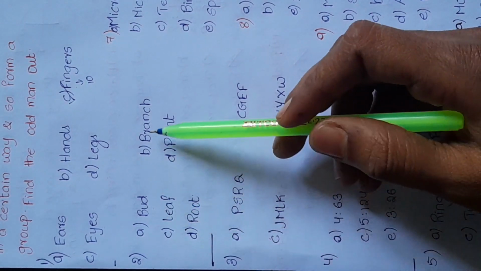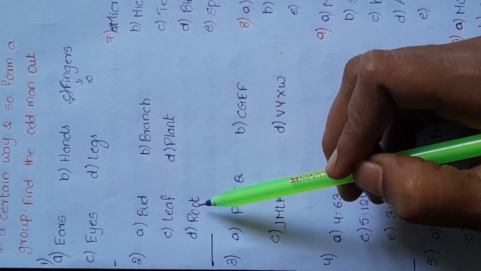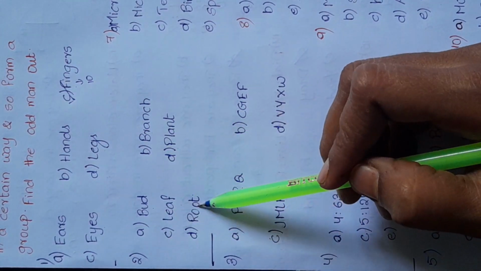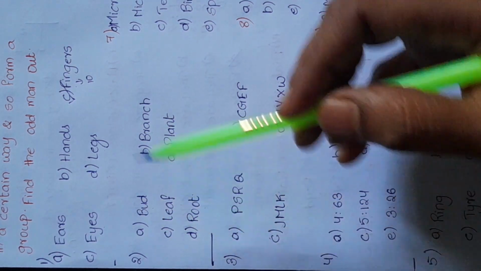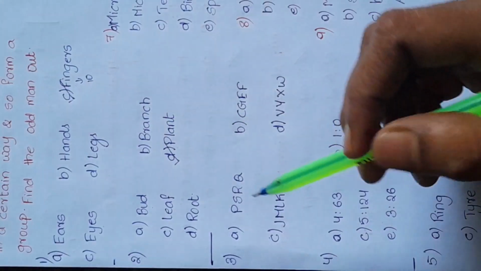Second one: bud, branch, leaf, plant, root. Bud, branch, leaf and root are parts of the plant. So the odd one is plant.